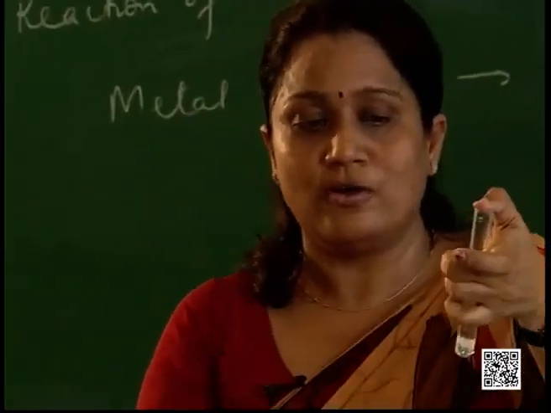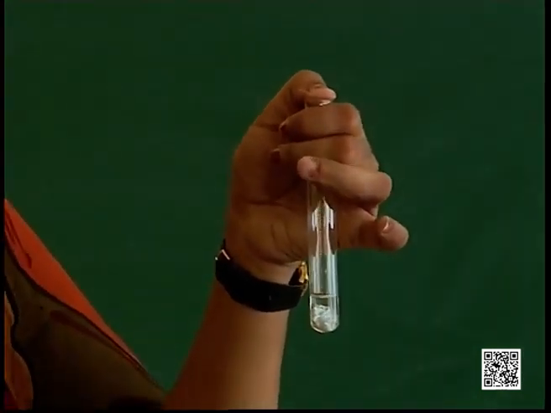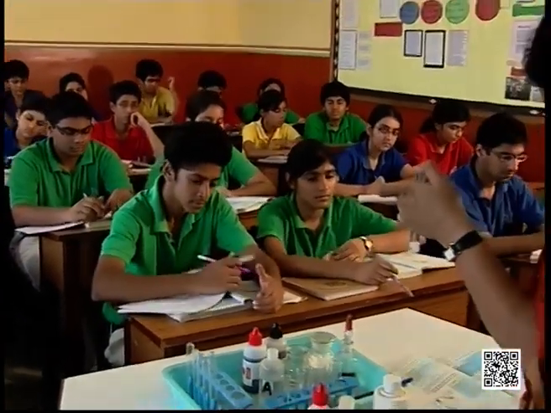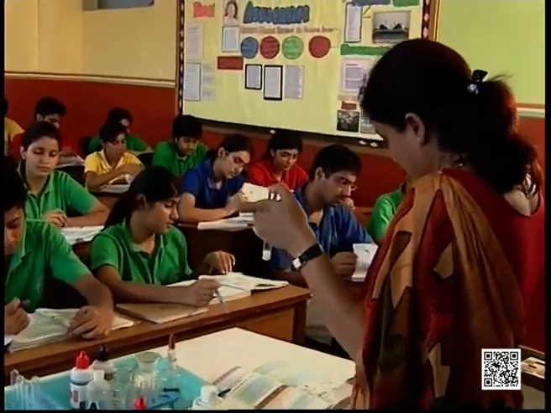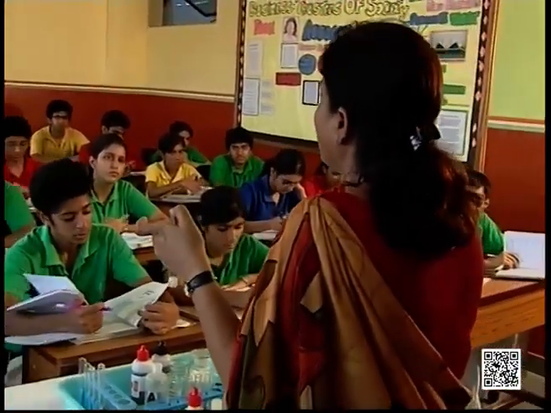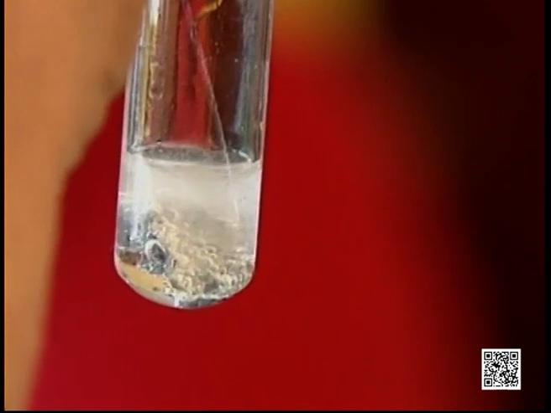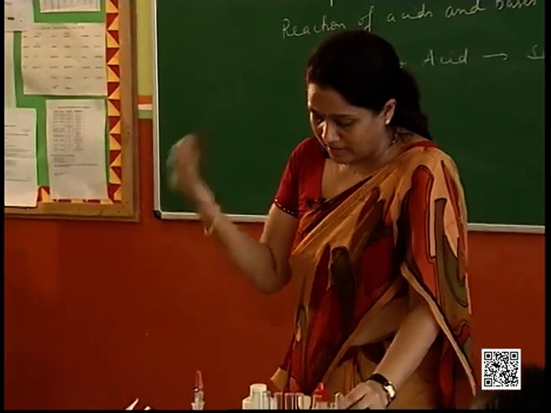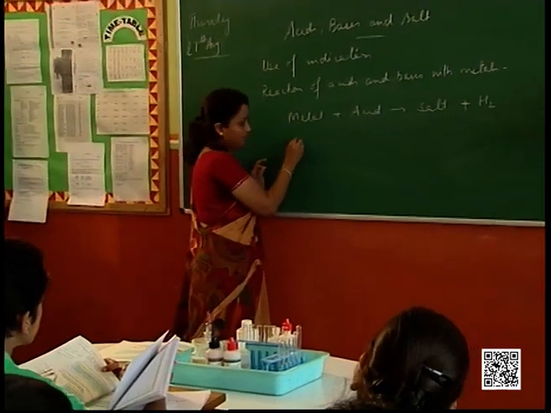Now if you close the test tube with your thumb, you can actually feel the pressure of the gas being accumulated. Hydrogen is an inflammable gas. In the book they have also shown that if you bring a burning candle near it, this hydrogen gas burns with a pop sound. This activity, because it requires burning of the candle, we'll do in the laboratory. But in the classroom we've seen the bubbles of hydrogen gas being released and the product formed is zinc sulfate. Now linking it to what we had done in the last chapter, what metal have we taken?